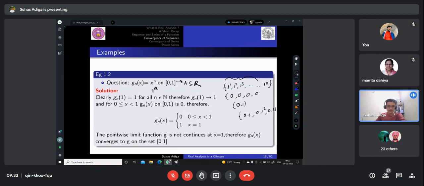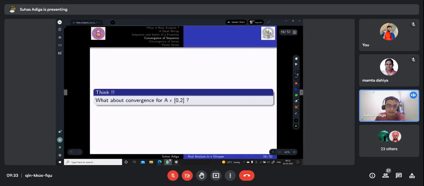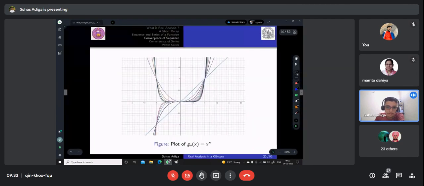So clearly it is converging, but it is piecewise defined, right? So think about the convergence. This is actually a kind of homework for you. You can just think about the convergence in the set 0 to 2. So this is the function g_n of x equal to x power n. So clearly at x equal to 0, you can see all the functions are approaching 0, and at x equal to 1, you can see it is approaching 1 again.